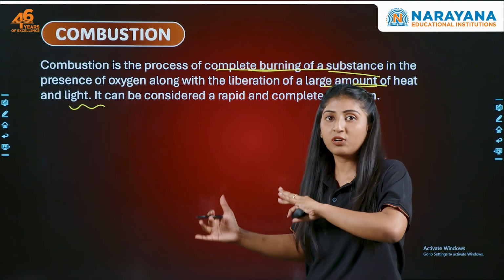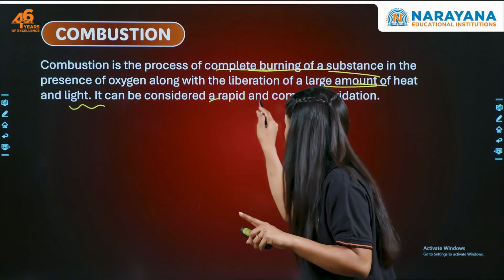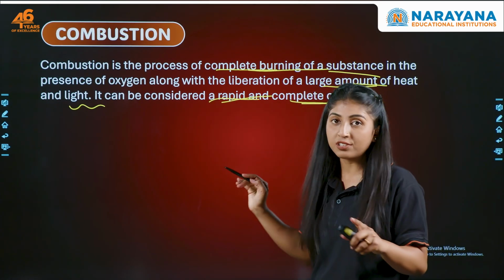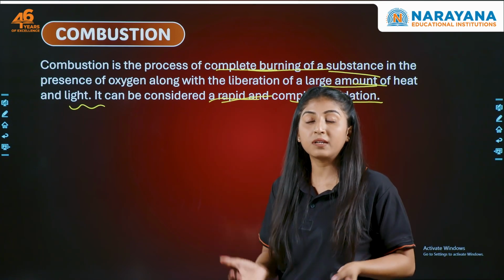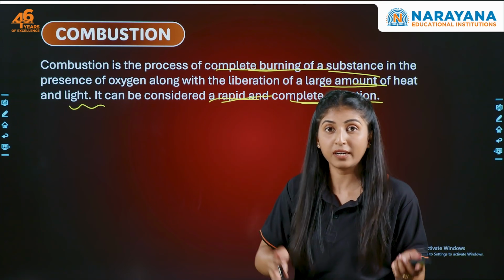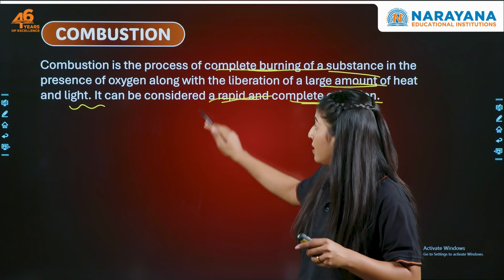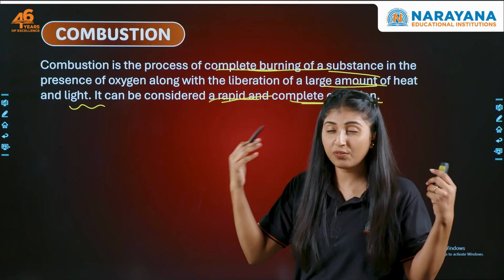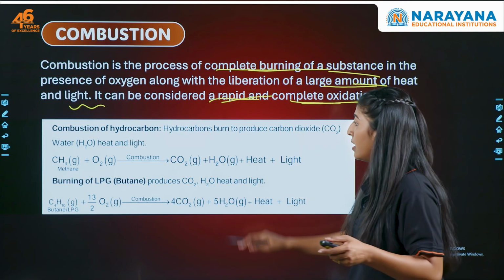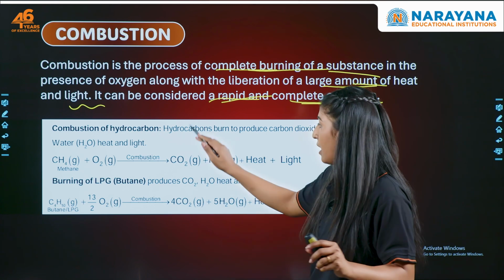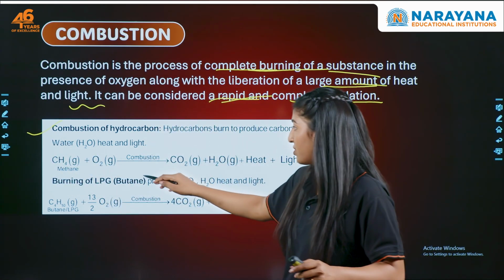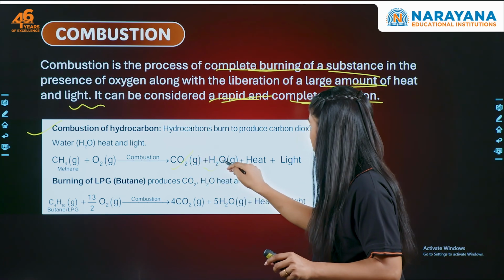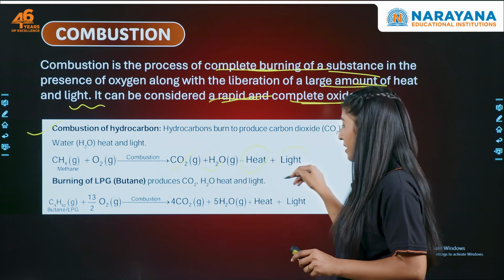So, what can we say about combustion? It is something that is rapid and a complete oxidation in excess of air. Always remember that combustion only takes place in excess of air. So whenever there is excess of air, it's an oxidation, of course, and it is very rapid because a lot of heat and light are getting generated. So we can see the combustion of hydrocarbon, that is CH4. CH4 combines with oxygen, forms carbon dioxide, water, lot of heat and light.